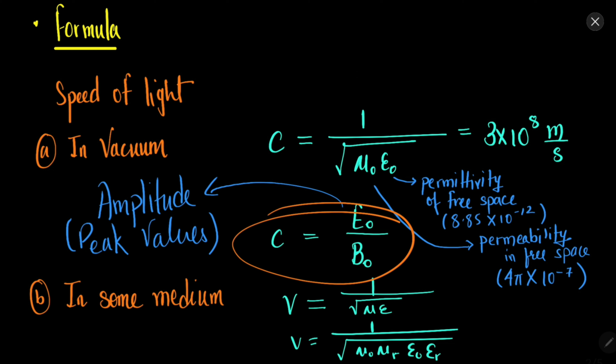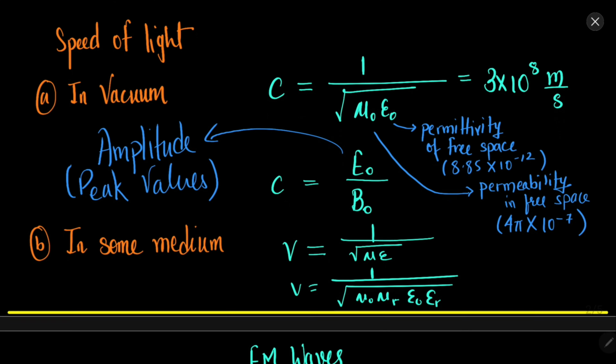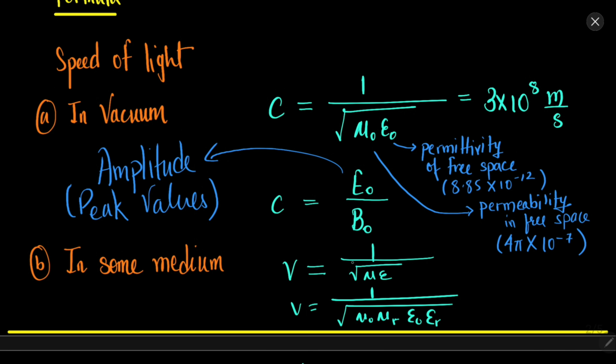Now this value can also be found using the peak values of electric and magnetic field components. Now let's say the light is moving in any medium. Then in that case, instead of mu naught epsilon naught, we will have mu and epsilon, where mu is the permeability in the medium and epsilon is the permittivity in the medium. And we know that mu is equal to mu naught mu r, relative permeability, and epsilon is equal to epsilon naught epsilon r, relative permittivity. So this is the formula for speed of light in any medium. If you want to find the speed of light in any medium, you can use this formula.